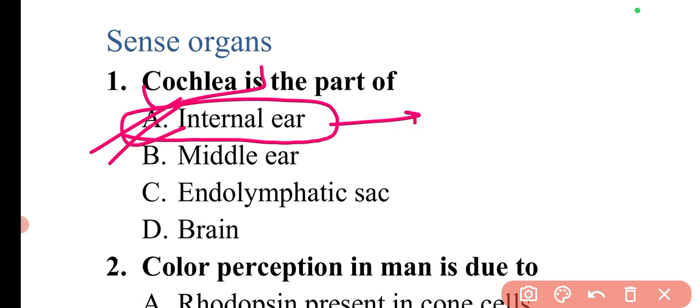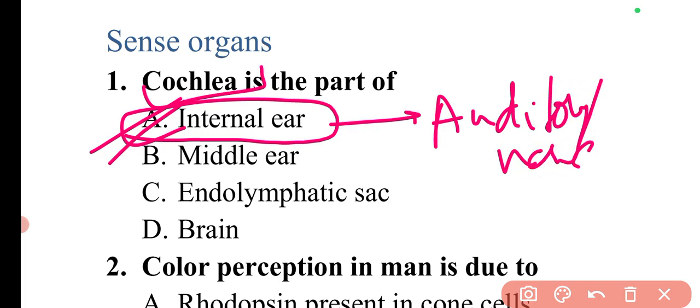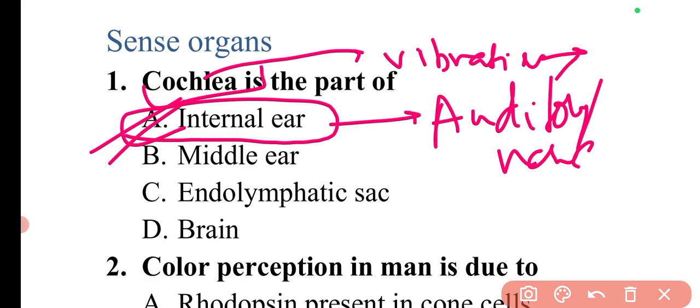Apart from cochlea, there is auditory nerve. What is this cochlea? This cochlea simply changes the vibration of sound into nervous impulses. It will receive some vibration, and it simply changes these vibrations into nervous impulses. Now what will this auditory nerve do? This auditory nerve simply transfers the nerve impulses. It will receive these nerve impulses and transfer them to the brain.